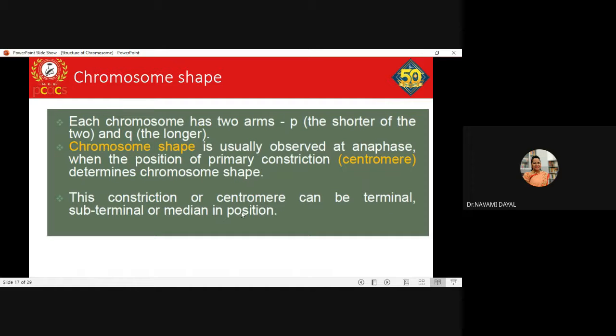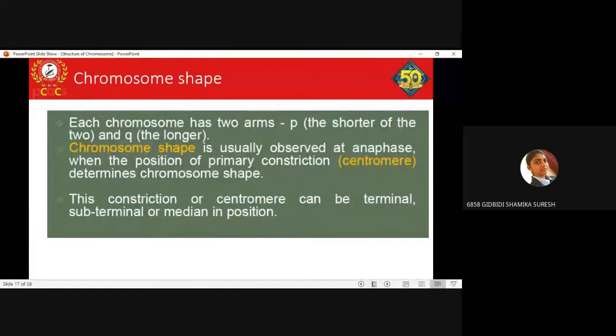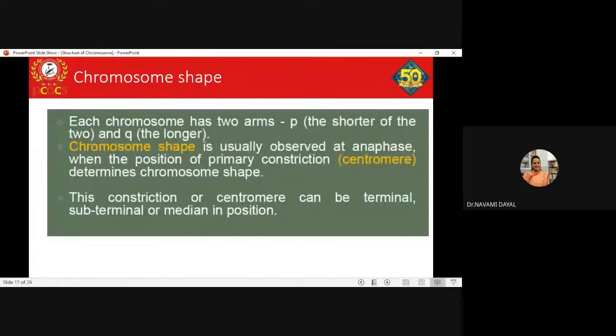Coming to the chromosome shape, I hope everything is clear till here, everyone. Yes, ma'am. Any doubt, anything, any difficulty? I hope it is easy. Yes? Fine. So coming to the chromosome shape.